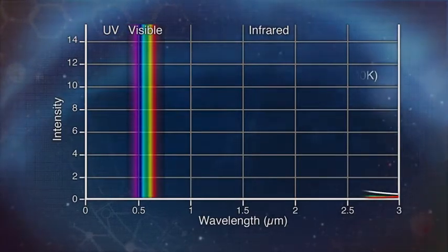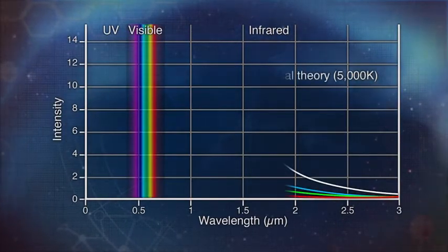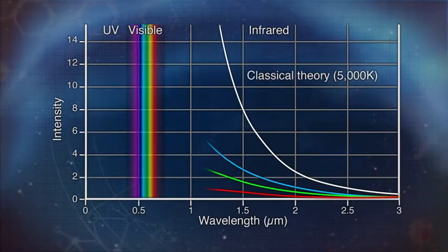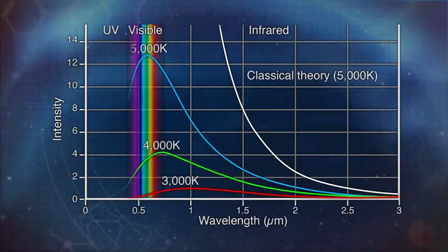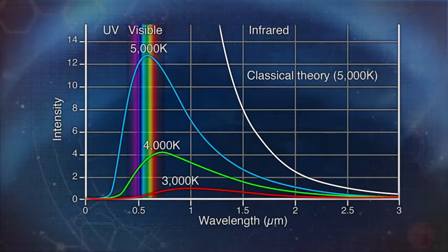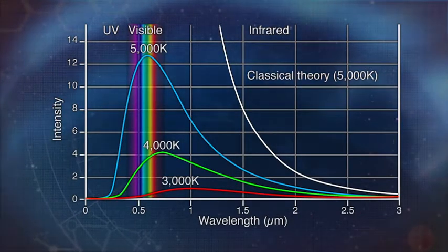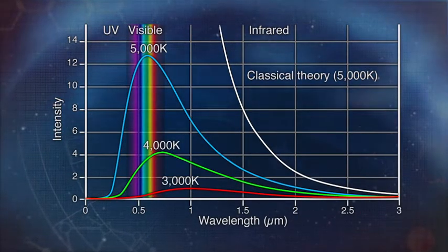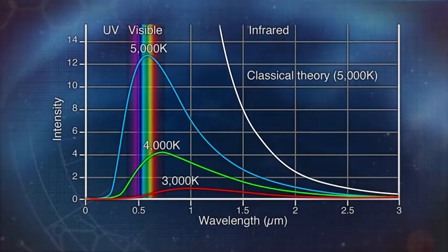To get the correct spectrum, he had to assume that the light emitted from a given object is composed of a finite number of discrete pieces. And each of these pieces of the light wave must contain a quantity of energy that is strictly proportional to the frequency of the light.